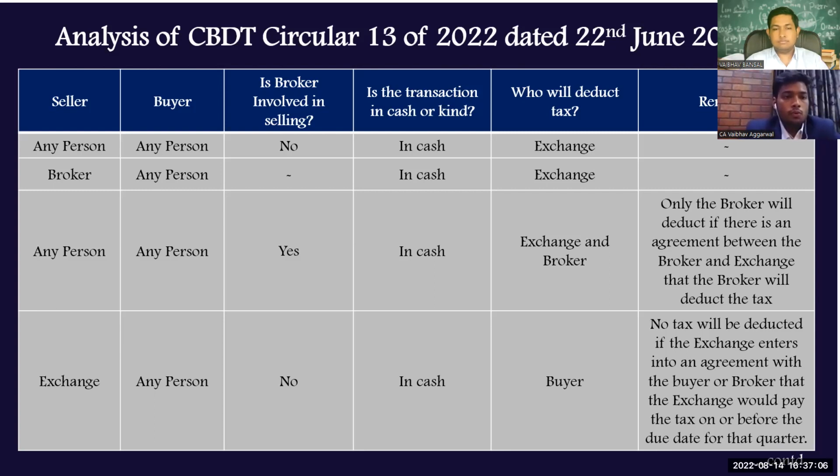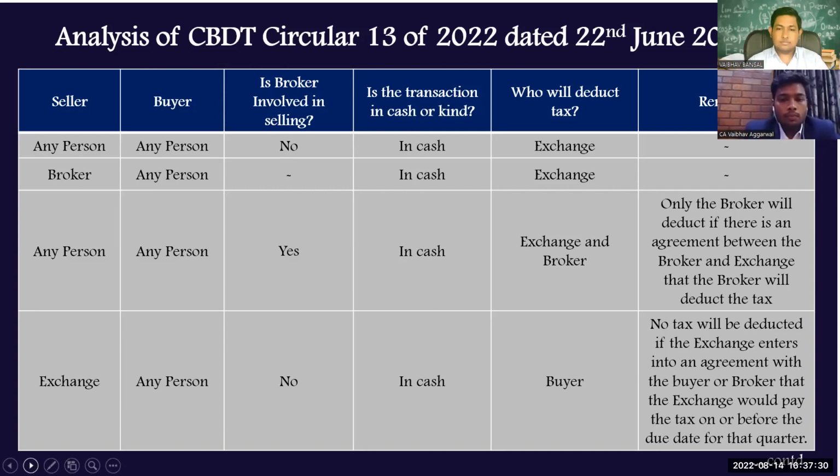So in the first case, where any random person sells the VDA to the buyer, the exchange will be liable for deduction of TDS at a rate of 1% under Section 194S. In situation number two, where the broker is selling to another person, in this case, the exchange will also be liable for deduction of TDS, as in case number one also.